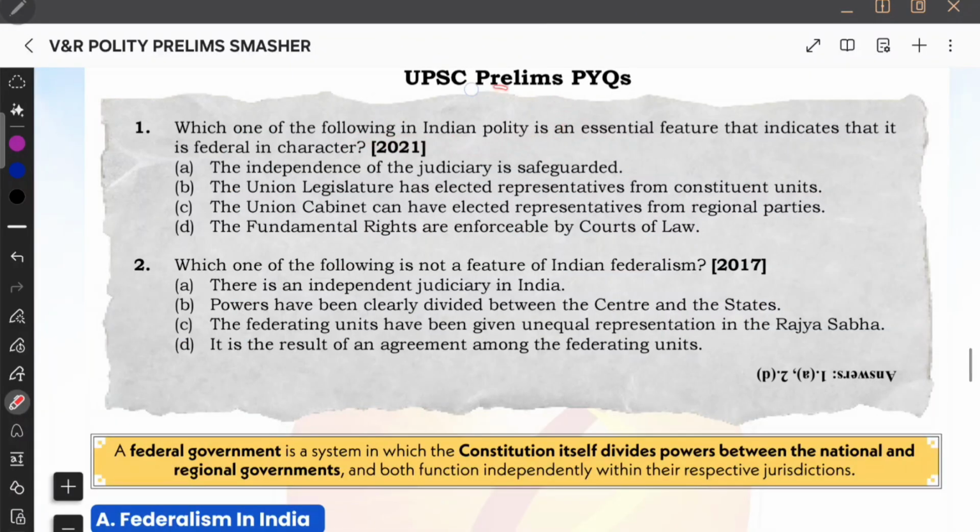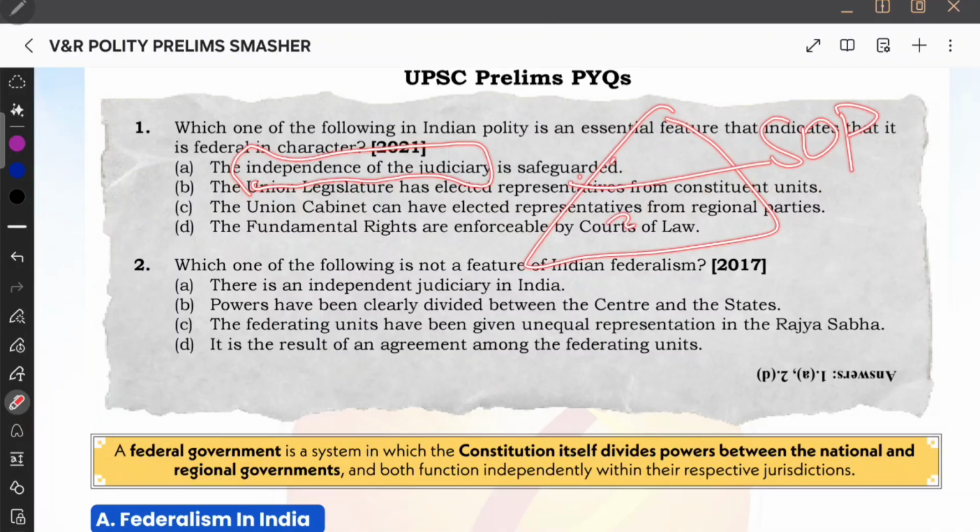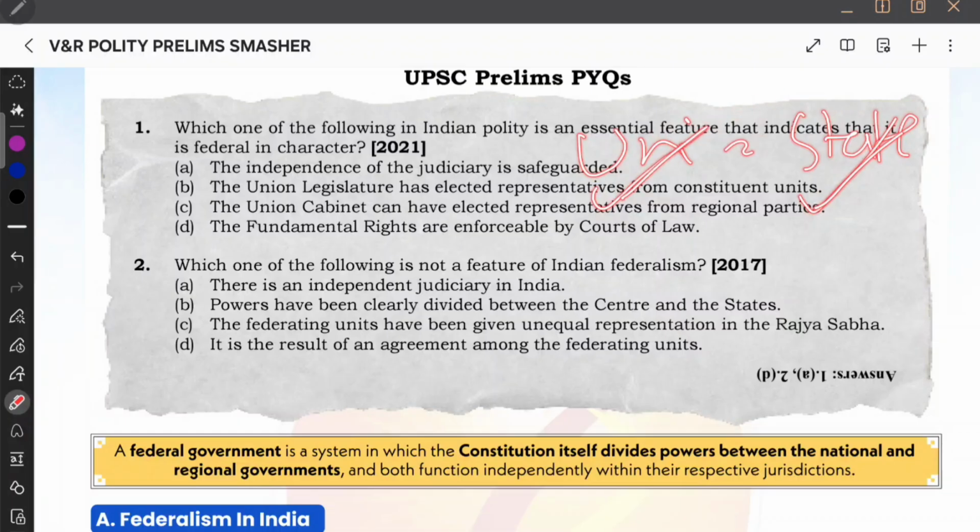Now the question: which one of the following in Indian polity is an essential feature? Independence of judiciary. Essential feature of federalism. So they're not asking about unitary, they're asking about federalism. As I said, since the judiciary is independent, it helps to prevail the separation of powers at the union level and state level. Therefore, the state gets its rights, and union dominance is controlled by the independence of judiciary. So independence of judiciary safeguarded is a federal feature because it is helping states also, right? So therefore, it's a federal feature.